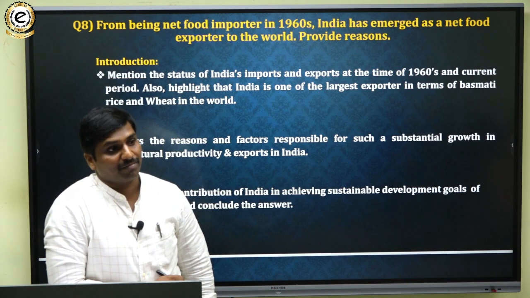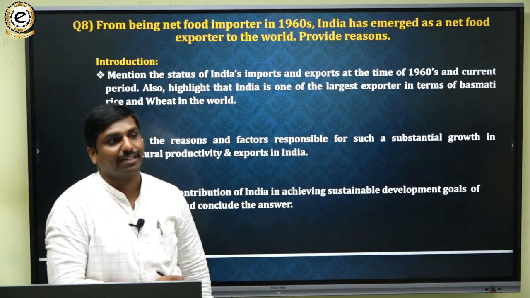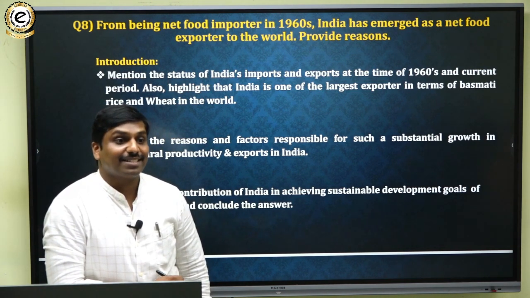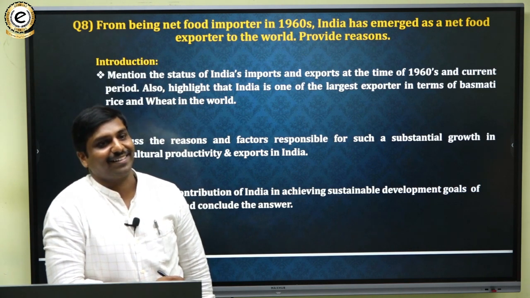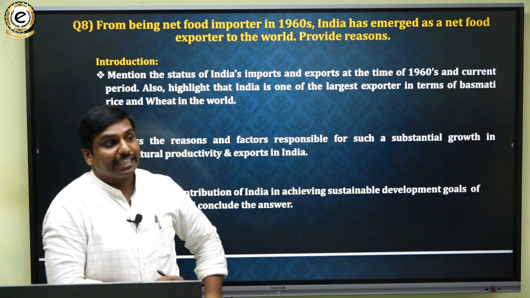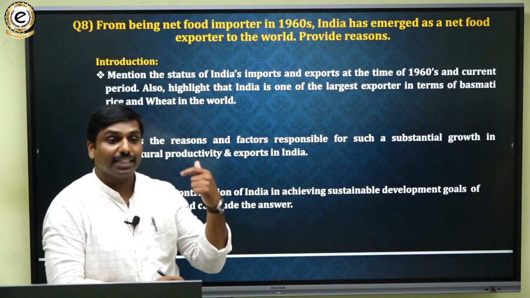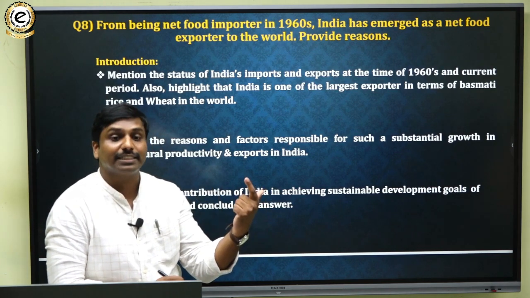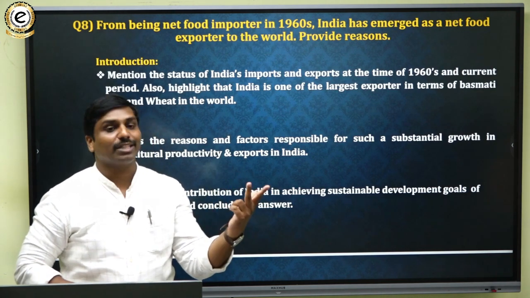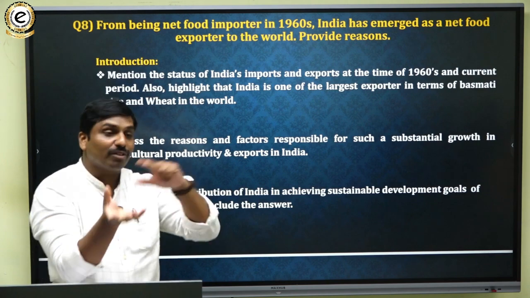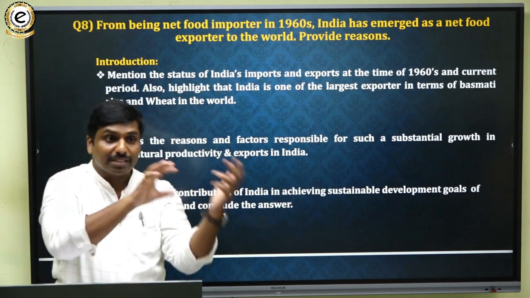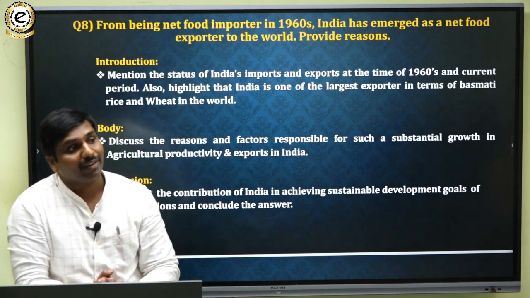This time UPSC has tactically picked questions and is checking all types of knowledge: one is factual knowledge, another is analytical knowledge, and another is applicative knowledge, where you have to interlink one concept with another, one subject with another subject.